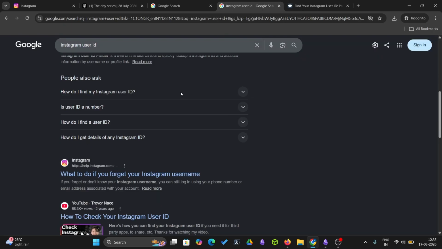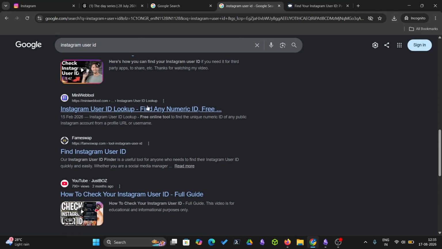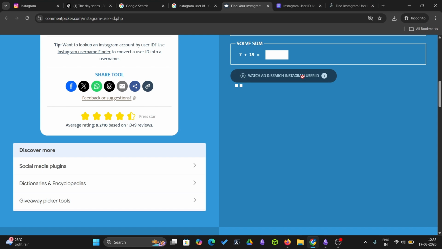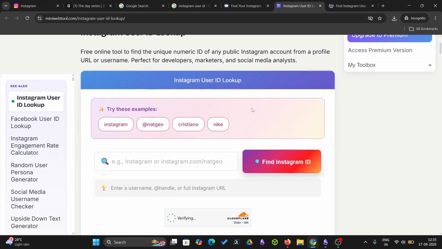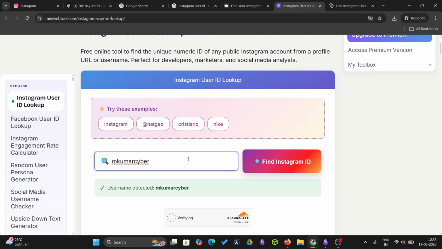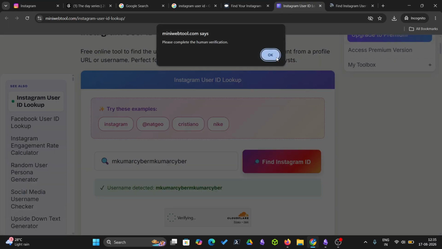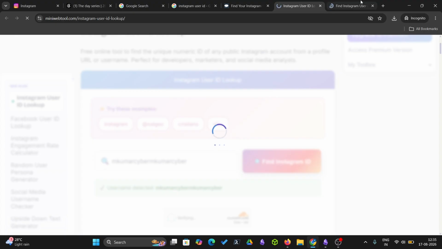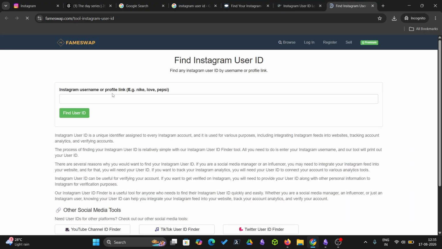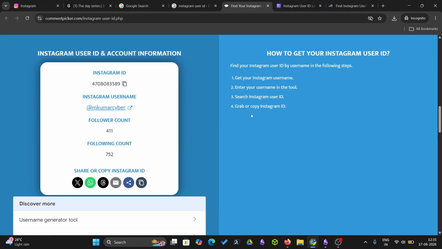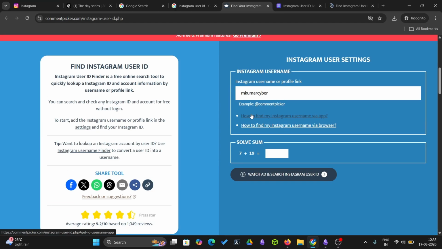I just don't want to watch an ad. Doesn't matter, let us try this. If I paste this and do this, this is the kind of problem you get. But if you are in Chrome, I will show you another way. This is the manual way, and this is the automatic way to find.